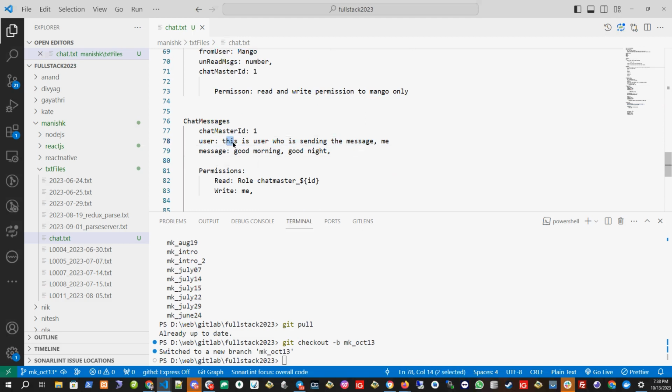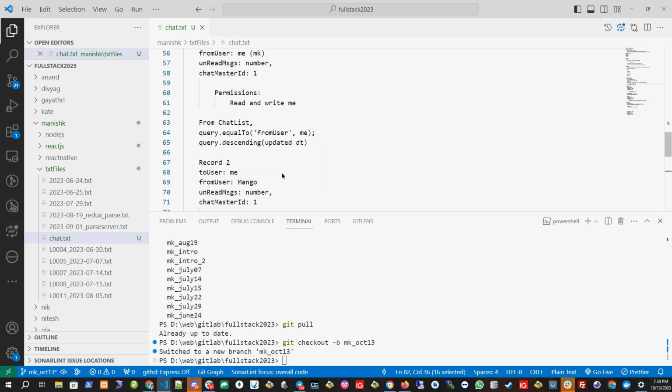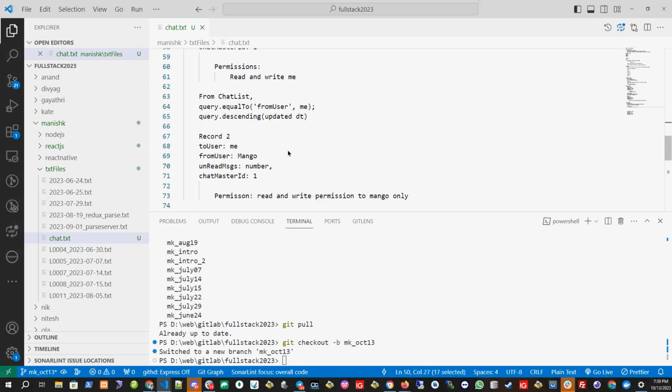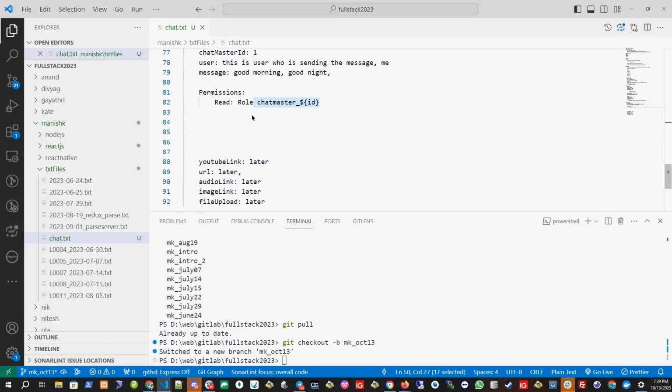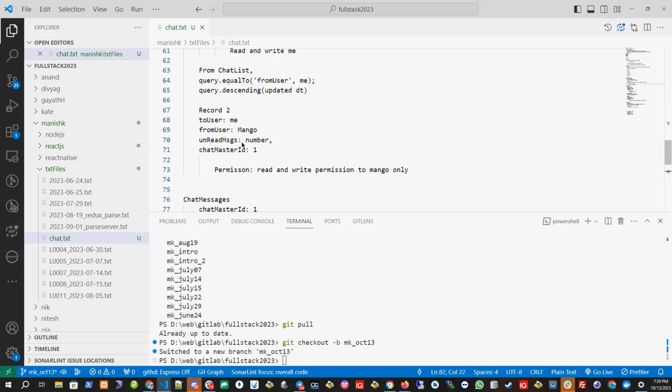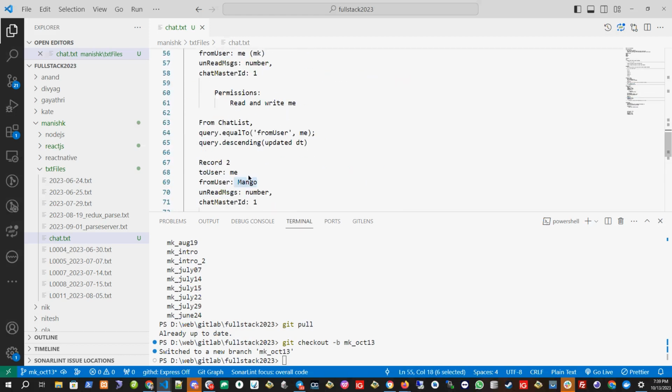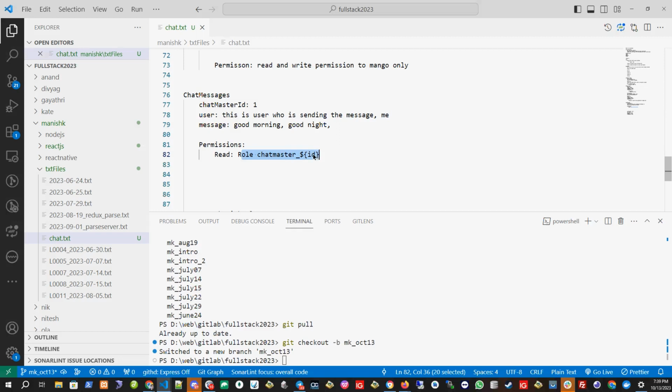You should not be able to delete it, because once you send it, I should be able to read it whenever I want. So we don't want that part here. I will not give write permission anymore. Once this is created, everyone has read permission. Whoever is in the chat master, all people who are in the chat master, that is this record and this Mango and me, should be able to read it, and no one should be able to delete it or overwrite this one.